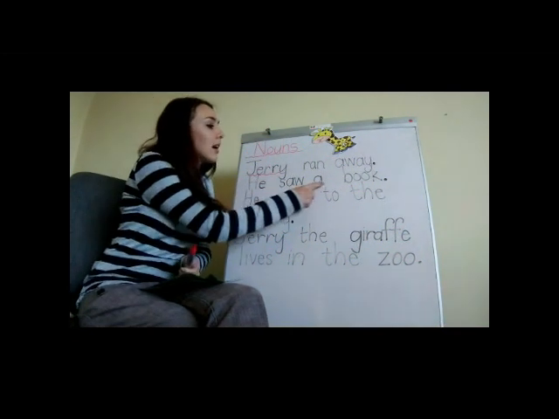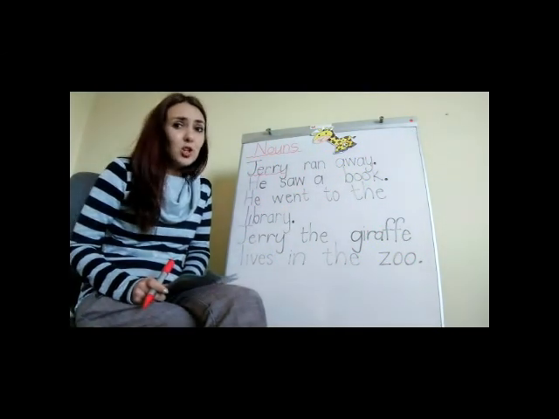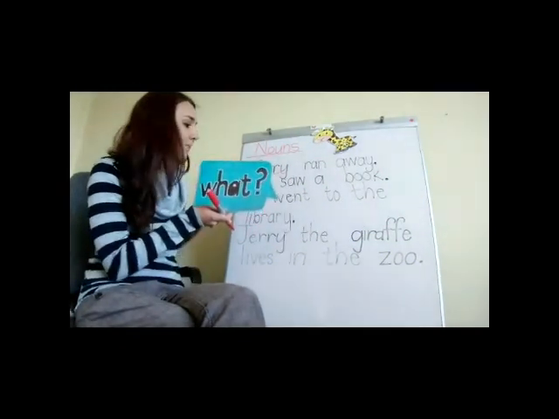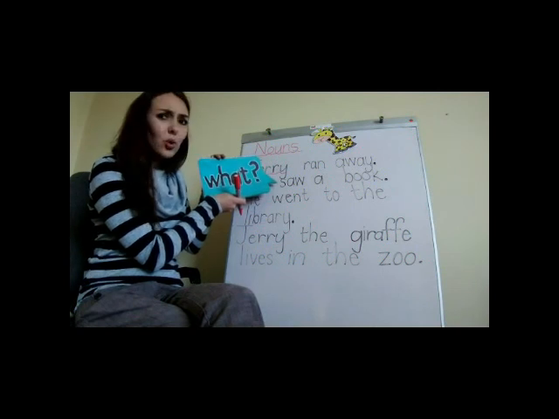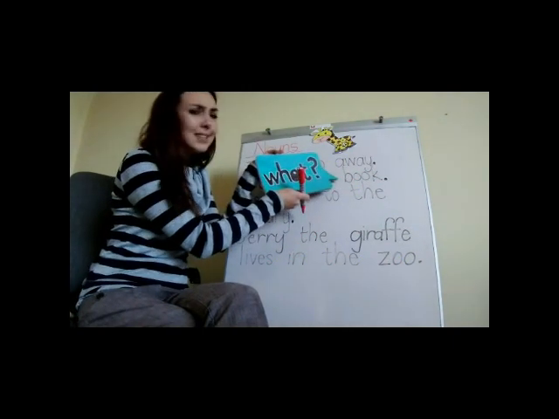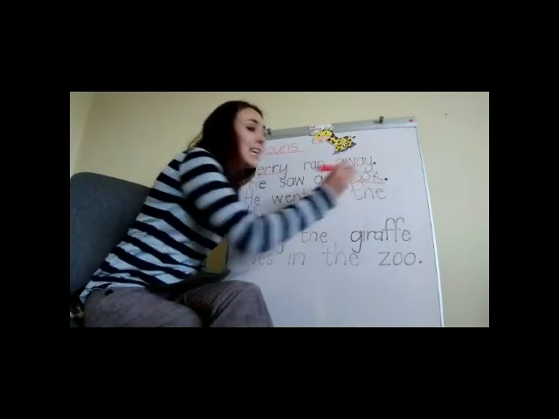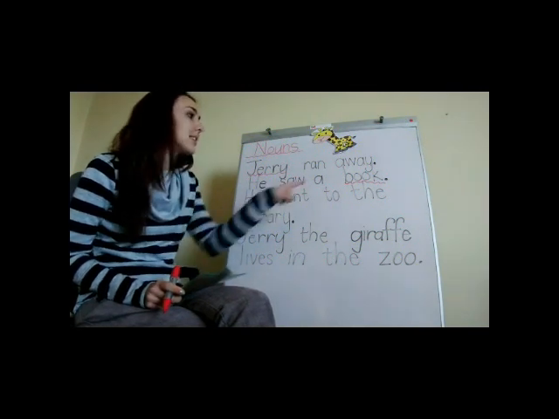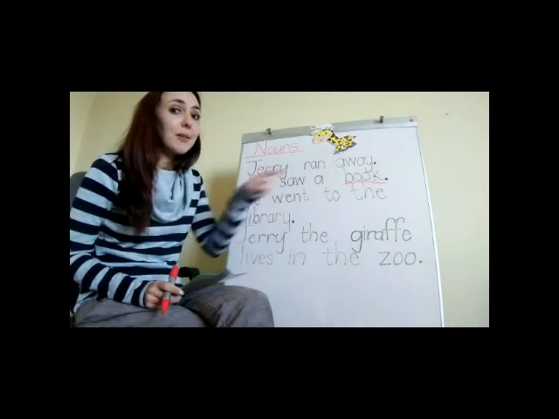He saw a book. I can ask who, but there's no name in that sentence. So I'm going to ask the question, what? He, what? What? Saw? What? What? A book. That is a noun. It is the name of a thing. Alright? So my noun in this sentence is book. It is the name of a thing.